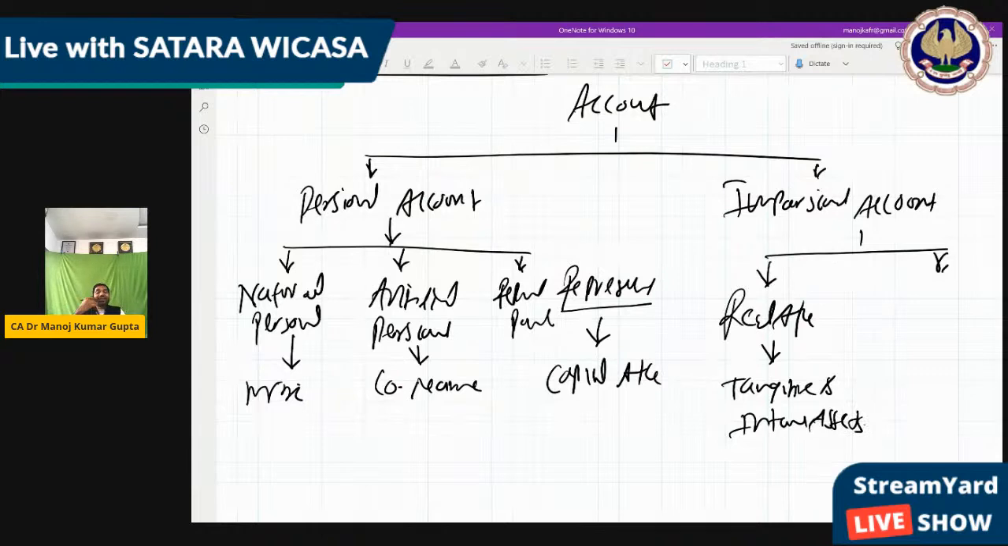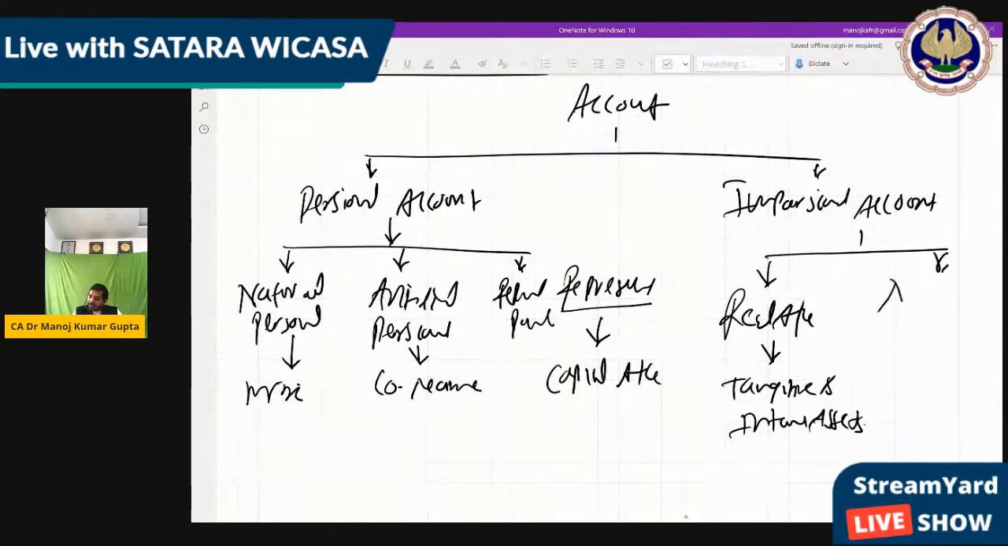So when we do a transaction, these things are required. Personal account may be of three types: one is natural, second is artificial, and third is representative. But impersonal is something like real. Real means which we can actually see and touch, like intangible assets or anything which we have.